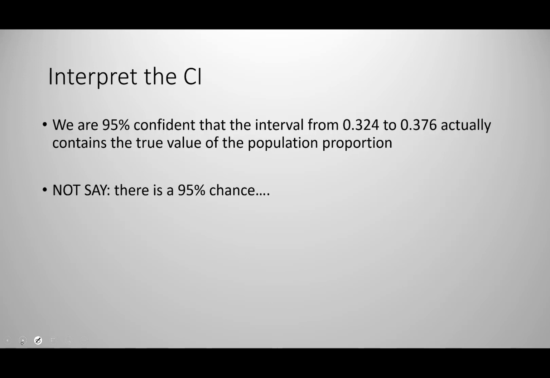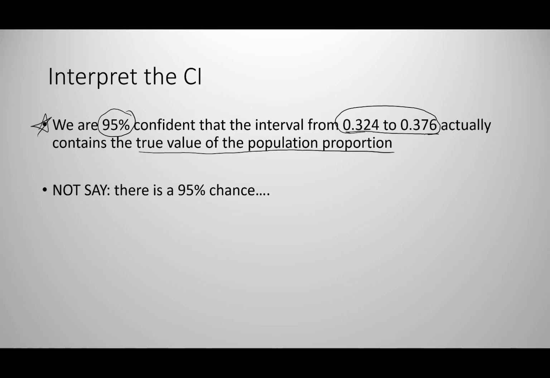Now, we are going to look at how we actually interpret the confidence interval. Here you have to be pretty careful with your wording. One of the correct ways to do it would be to say we are 95% confident that the interval from 0.324 to 0.376 actually contains the true value for the population proportion. Notice, we need to have our confidence level included in here.